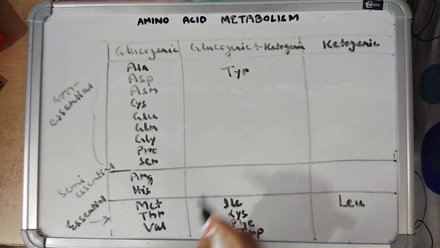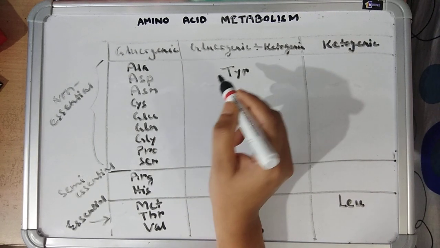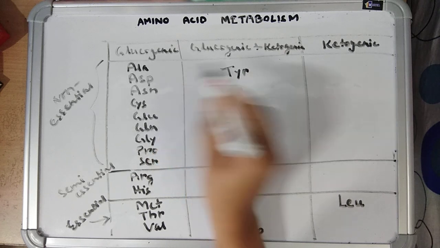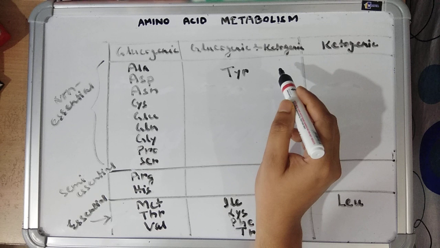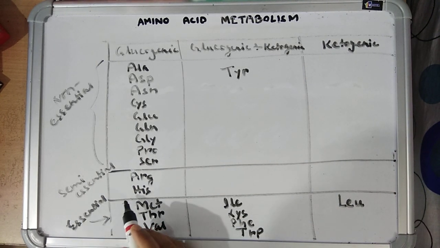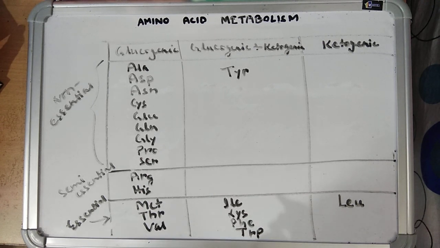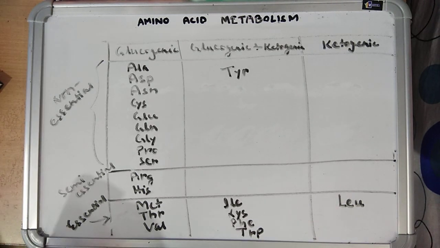Out of non-essential amino acids which we can synthesize and don't require in diet, 9 are glucogenic amino acids which give us glucose, and 1 is both glucogenic and ketogenic which can give us glucose and ketone bodies or fats. Then semi-essential amino acids, we have 2 amino acids, arginine and histidine. Essential amino acids, we have 8 amino acids. Out of these 8, we have 3 glucogenic amino acids, 4 glucogenic and ketogenic amino acids, and 1 purely ketogenic amino acid.